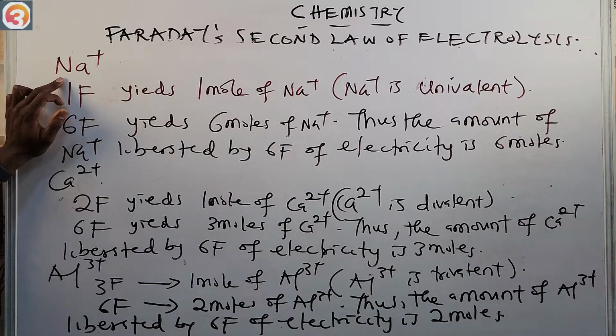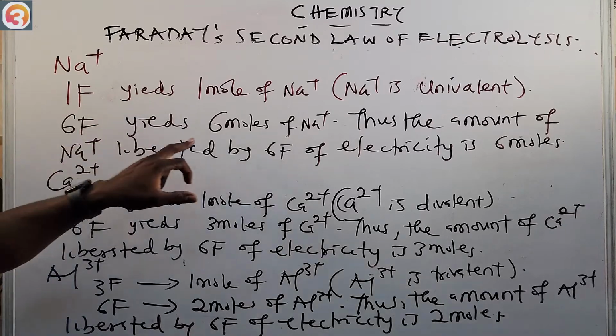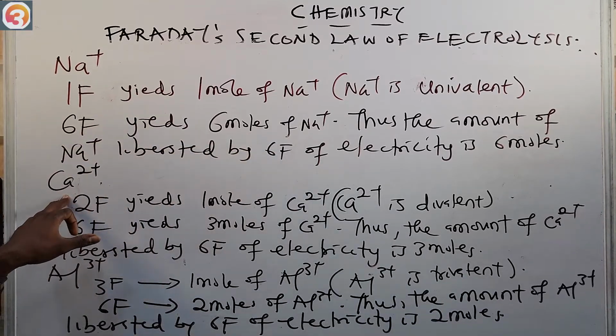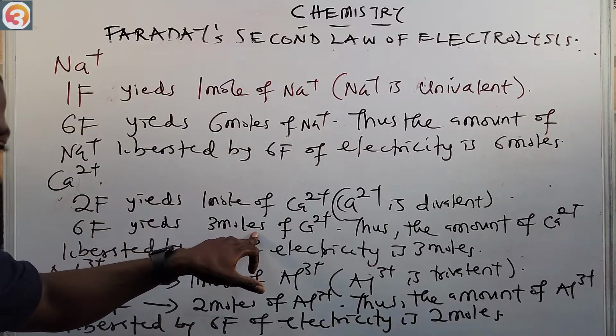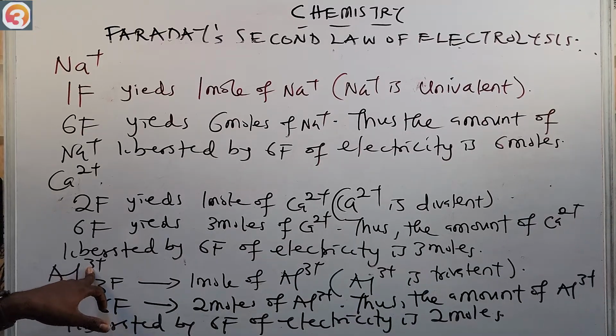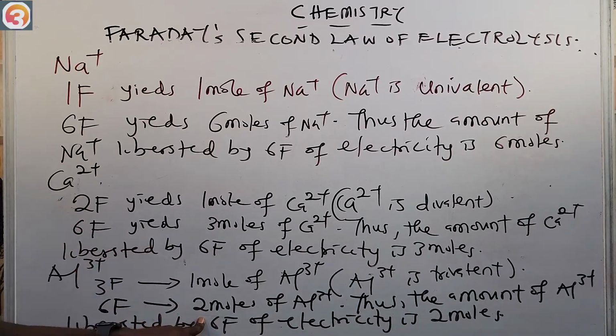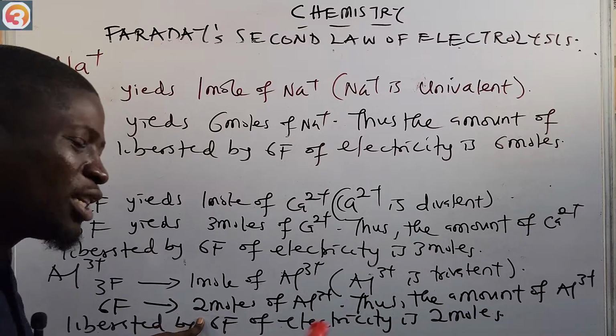When the ion was univalent, it yielded 6 moles. When it was divalent, it yielded 3 moles. When it was trivalent, it yielded 2 moles, for the same quantity of electricity that was passed through them.